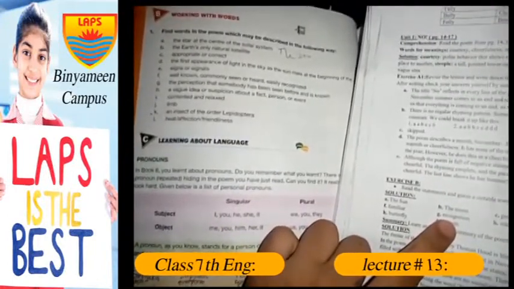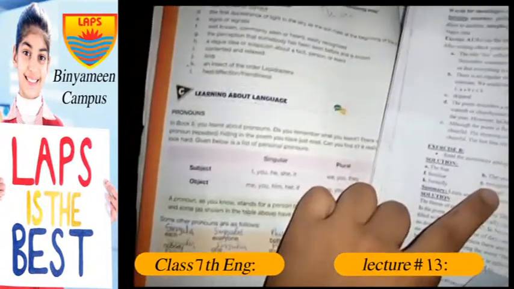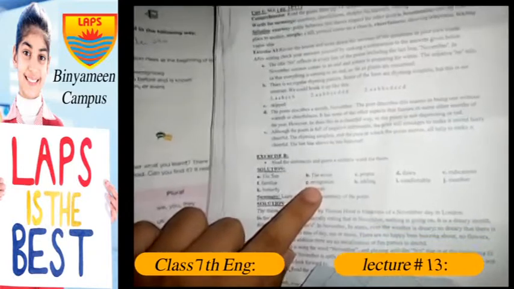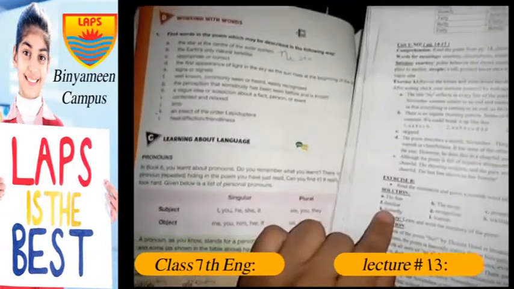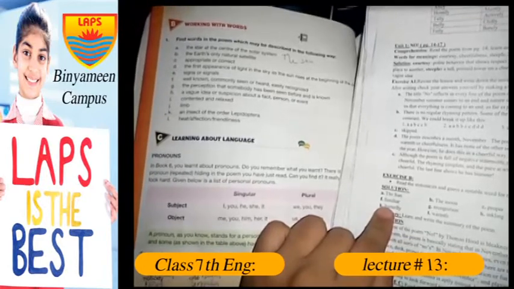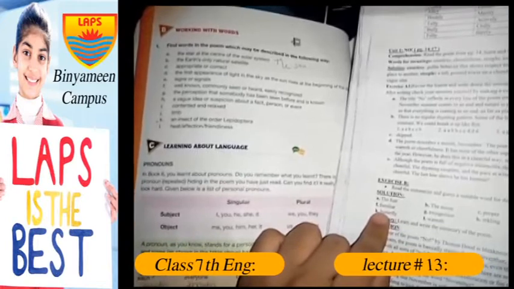And for centered and relaxed, the word is comfortable. And for the limb, the word is member. And an insect of the order Lepidoptera, the word is actually here, butterfly.